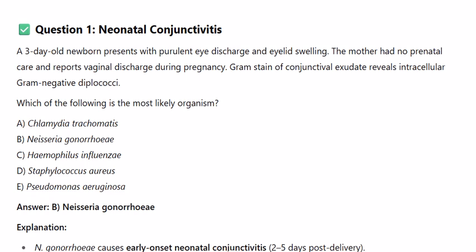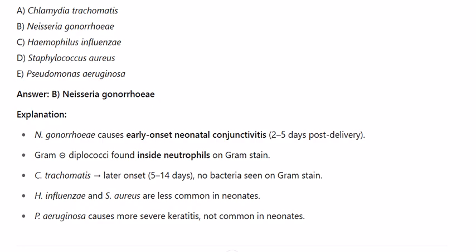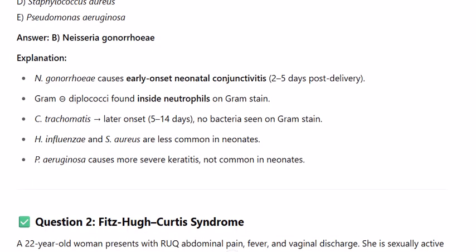Explanation: N. gonorrhoeae causes early onset neonatal conjunctivitis 2 to 5 days post-delivery. Gram-negative diplococci are found inside neutrophils on gram stain. C. trachomatis has later onset, 5 to 14 days, with no bacteria seen on gram stain. H. influenzae and S. aureus are less common in neonates. P. aeruginosa causes more severe keratitis, not common in neonates.